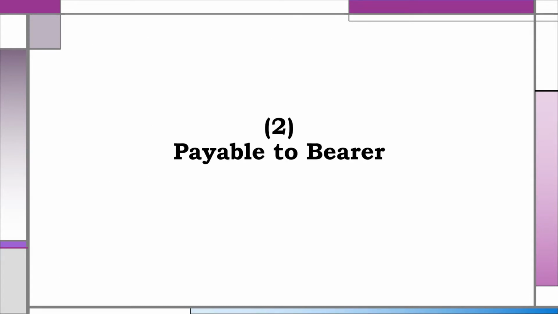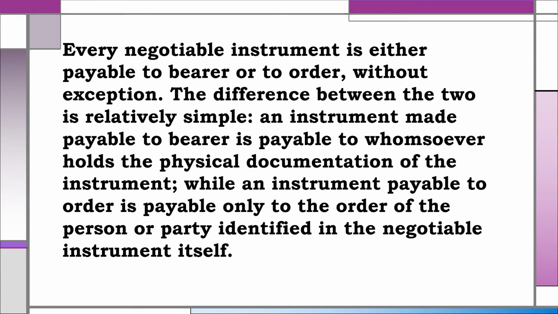Next for discussion is instruments payable to bearer. Every negotiable instrument is either payable to bearer or to order without exception. The difference between the two is relatively simple. An instrument made payable to bearer is payable to whomsoever holds the physical documentation of the instrument, while an instrument payable to order is payable only to the order of the person or party identified in the negotiable instrument itself.